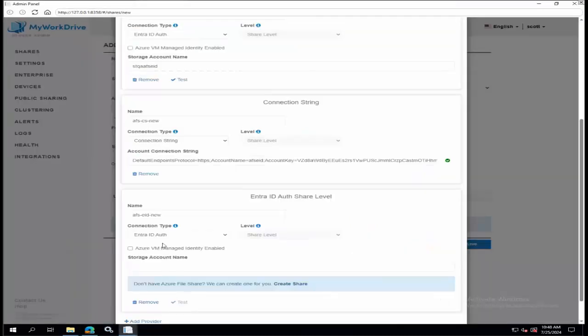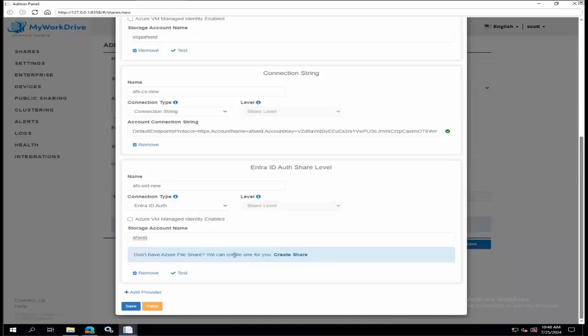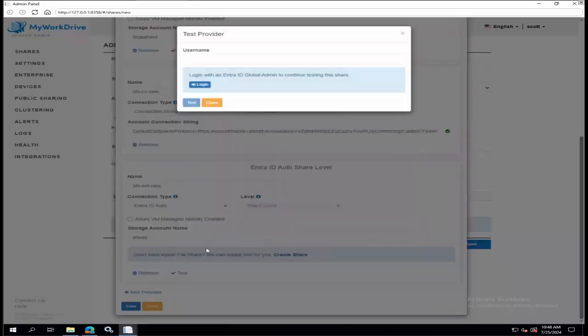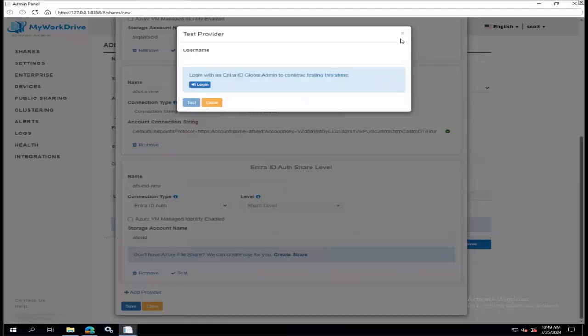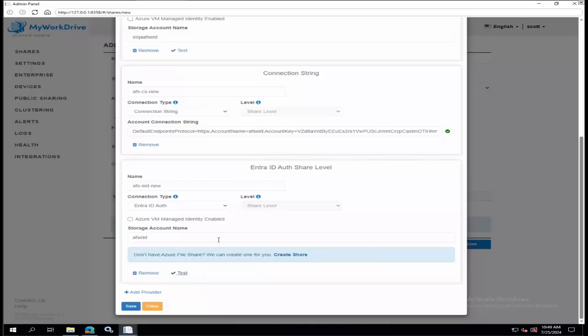You'll notice I'm prompted for my storage account name, so I had to pop back out to make sure I got the right one in Azure. And you can actually test this. We don't have that automated validation, the check mark, but you can go through a process where you sign into Azure. It's very similar to that process that Dan showed a minute ago, where you create that command line interface key code, and it spawned the extra browser window. I'm not going to take you all the way through that process. I just want you to know that it is out here. If you're having any problems with your storage, or if this is the first time you've ever done it and you want to test it, you actually can.